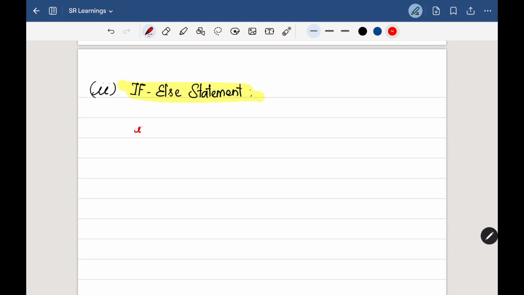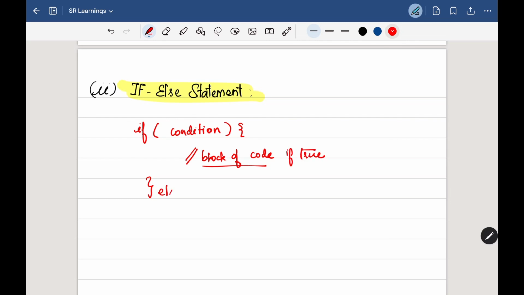For example, the syntax of this if and else is: if I'm having the condition here, if this condition is true, then whatever block of code we have here, and this block is applicable only for true. When it is true, this block will be executed. And if the given condition is false, then whatever is inside this block will be executed. So this is for the if and else statement.